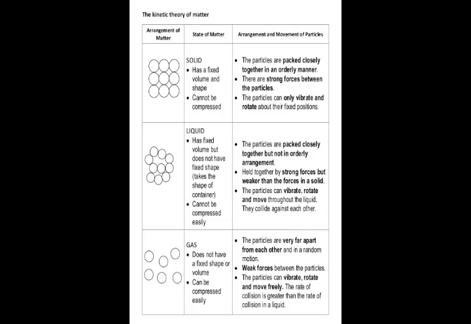Therefore, liquids have a definite volume but do not have a definite shape, whereas solids have a definite shape and volume. They are hard, rigid and incompressible, that is, they cannot be pressed into any desired shape. Then we move on to the gases. The particles are far apart and move freely in a random manner. They possess very high kinetic energy and the intermolecular force of attraction is very weak and intermolecular space is very large. As a result, they do not have a definite shape and volume, right?